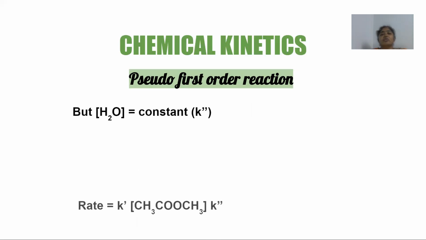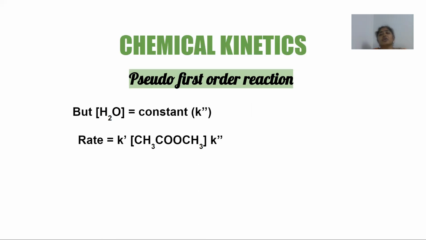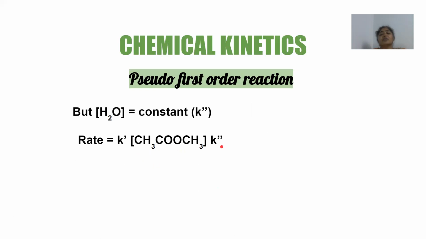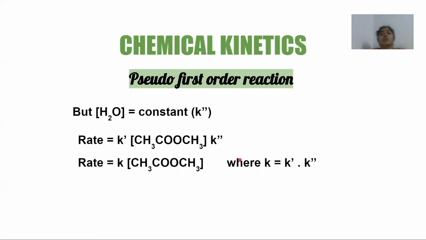So if I substitute this concentration of water as a constant, then I get rate equals K dash into concentration of methyl acetate into K double dash. So the product of both these constants can be represented by a new constant K. So I get rate equals K into concentration of the methyl acetate.